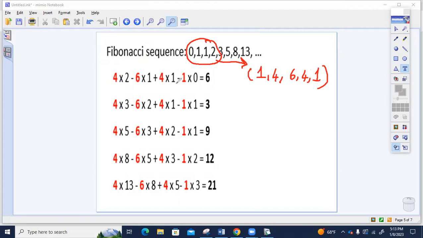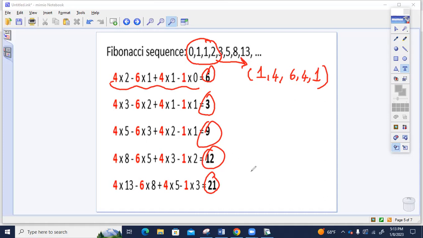Then subtract, add each time. So 4 times 2 minus 6 times 1 plus 4 times 1 minus 1 times 0. That is equal to 6. If we keep doing this, we are going to get 6, 3, 9, 12, 21.